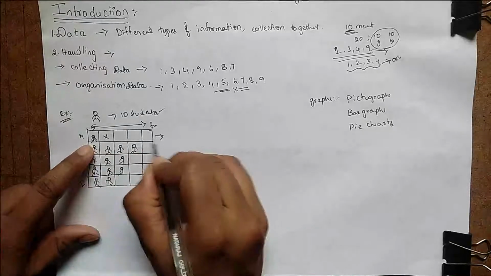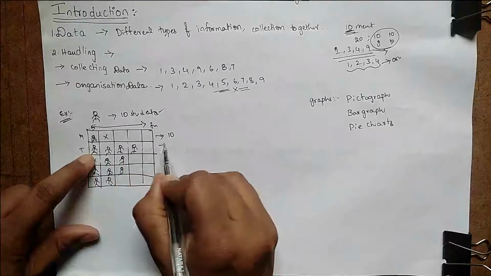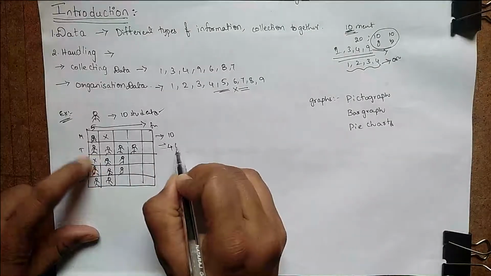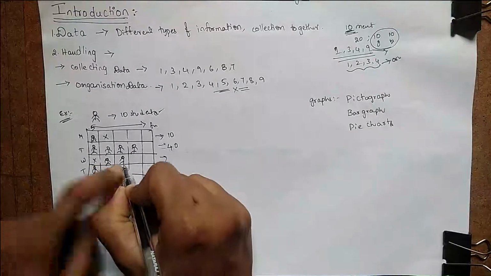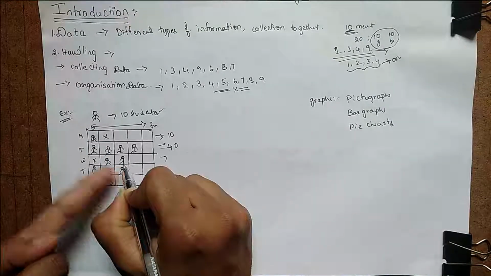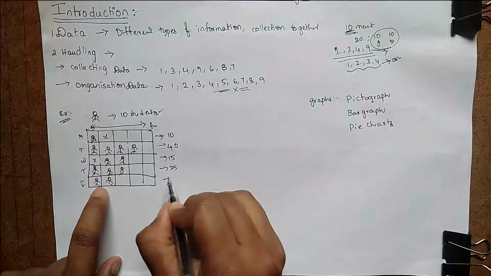See here, there were 10 members on one day. Here also 10 members, but here there are 40 members. Here 20, see here, this is half of the full picture. It means 5. So here 15, here 25, here 20.